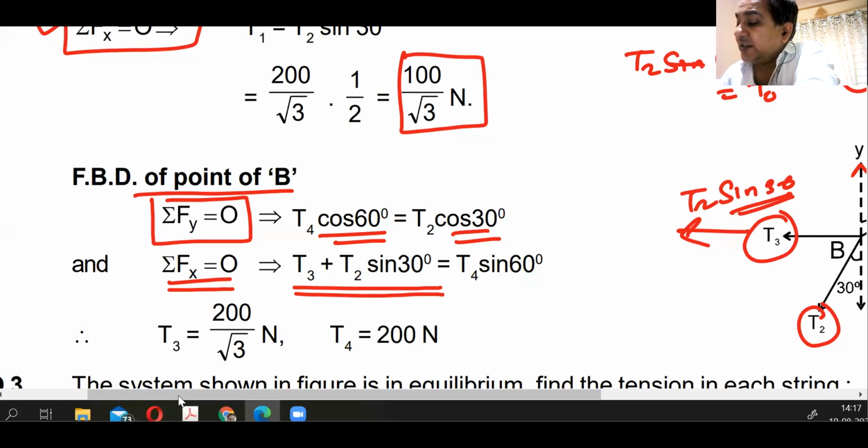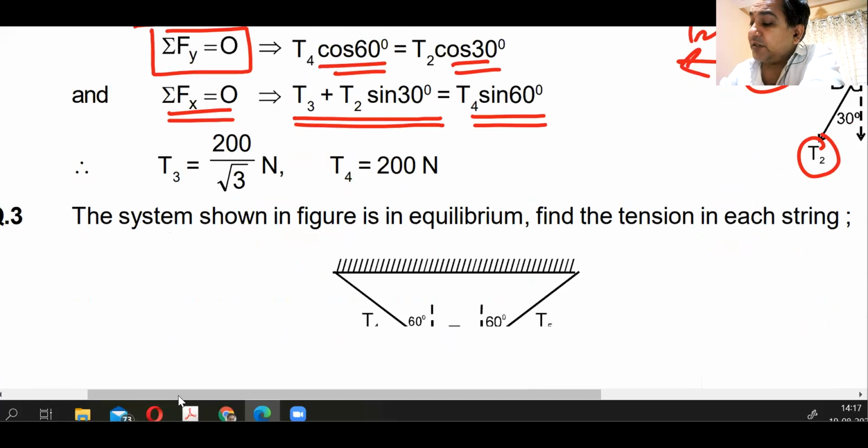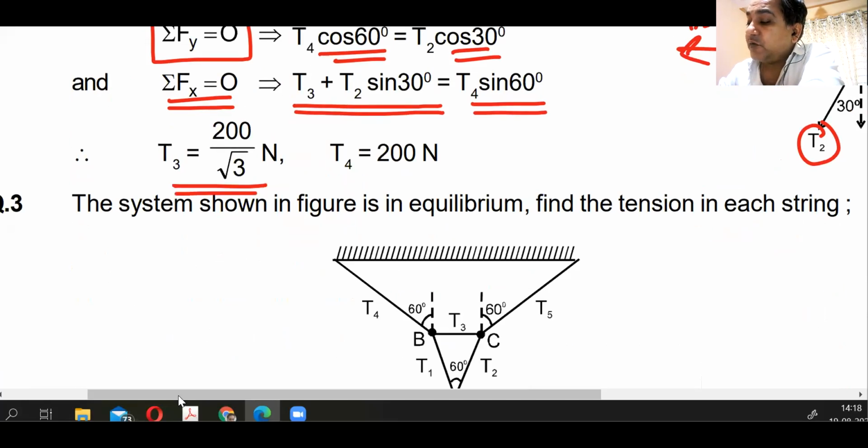T3 plus T2 sin 30 equates T4 sin 60. From there, you can get the value of T4 and T3. I don't think you can get a tougher question than this. This is more than enough that you need to understand. That is how you can solve each and every question depending on